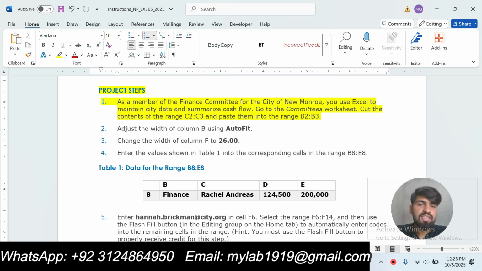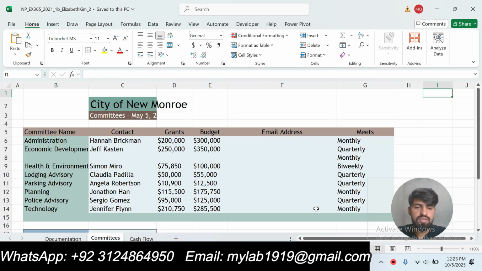Go to the Committee's worksheet, cut the contents of the range C2 to C3 and paste them into the range B2 to B3.